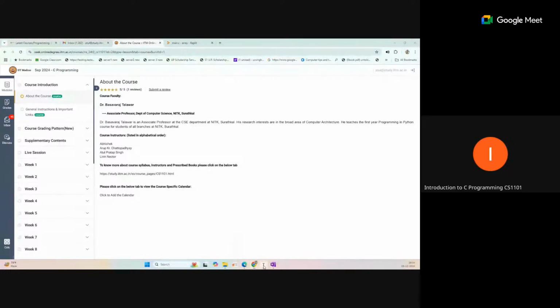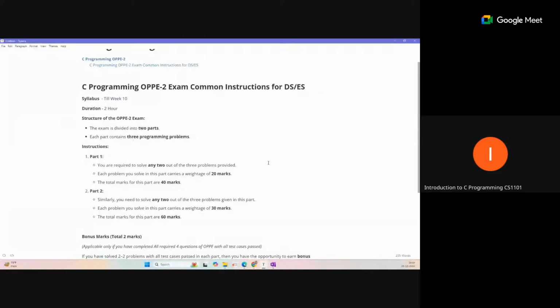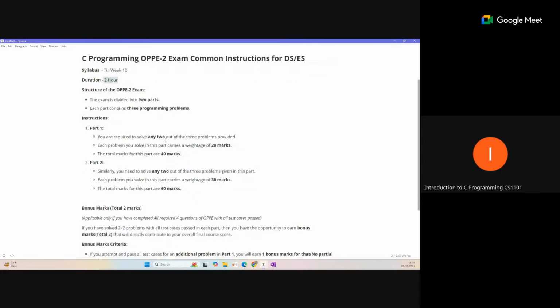So we are following a similar pattern to OPP1. The syllabus is now till week 10 and the duration will be 2 hours. The question paper will have two parts. The first part will contain a total of three problems, each with 20 marks weightage, but you have to solve any two. So any two you can select and solve.